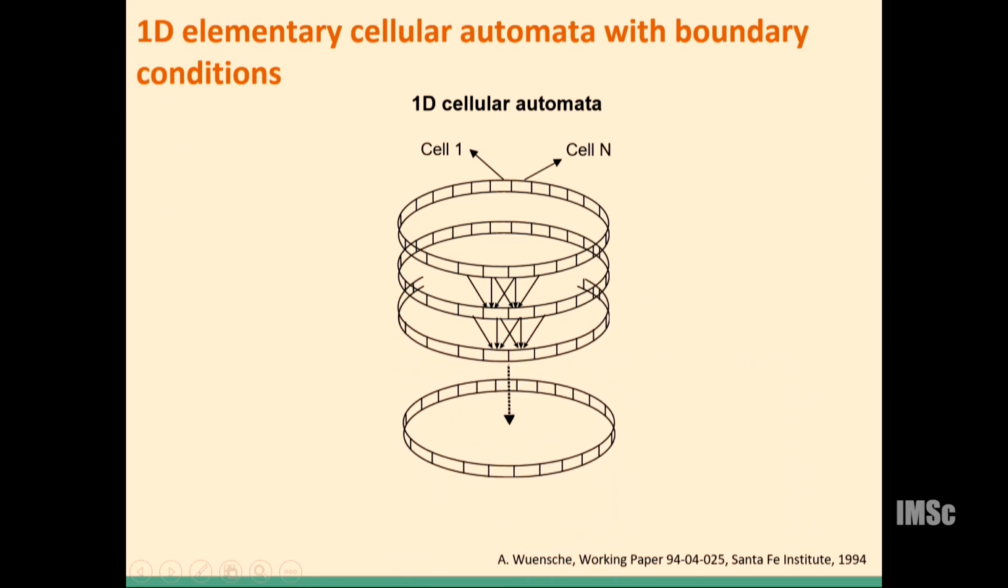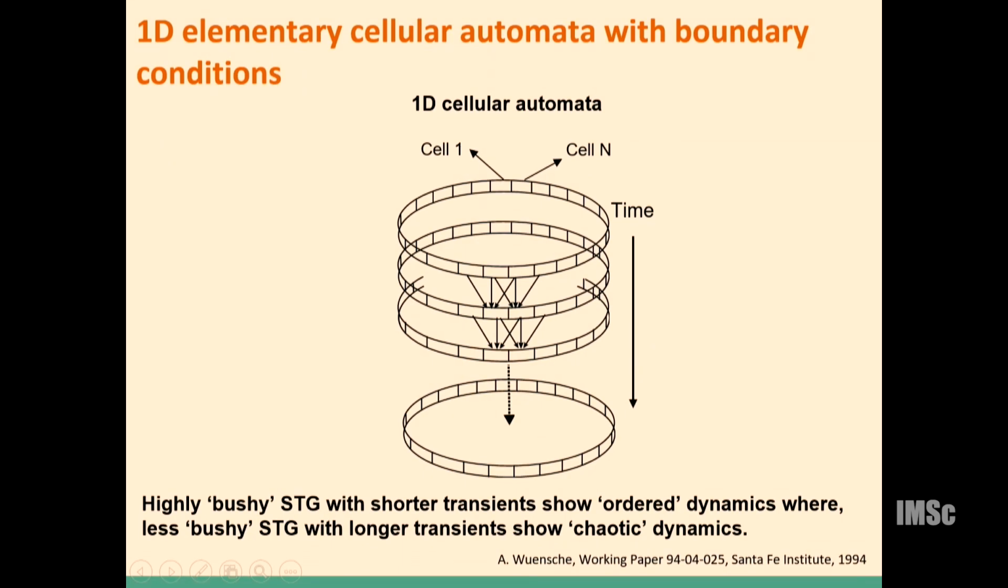So in cellular automata, this is a specific type: a ring-like, 1D structure, where each cell can take the value 0 or 1, and takes inputs from its k neighbors. At each cell, there is a homogeneous logic rule that governs the dynamics of that system. And there he mentioned that a highly bushy state transition graph with a shorter transient shows ordered dynamics, compared to a less bushy STG, where we can see chaotic dynamics.